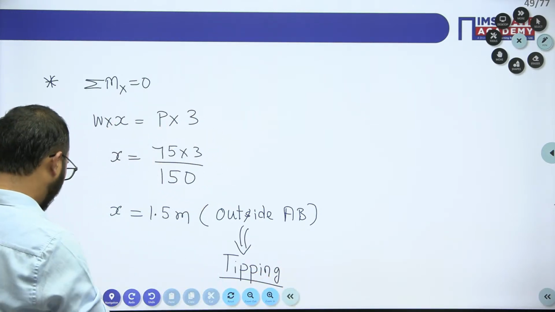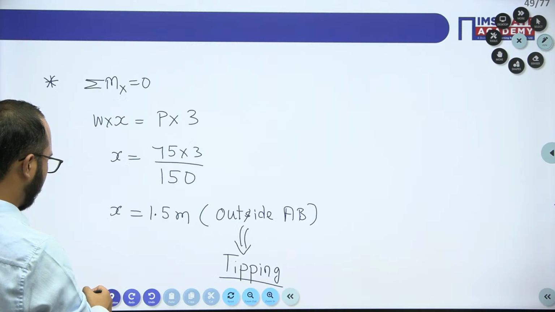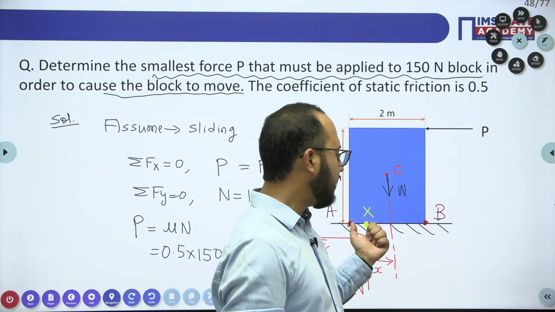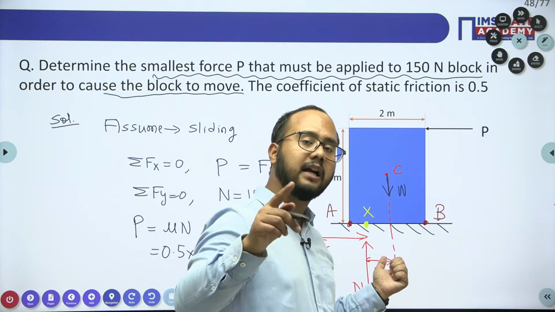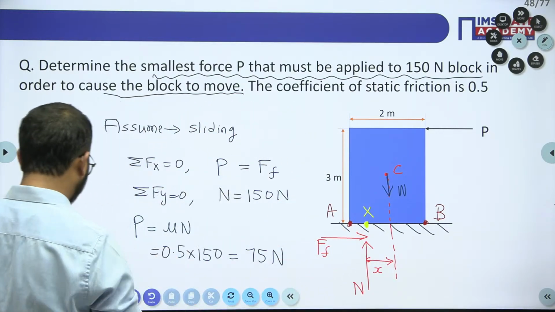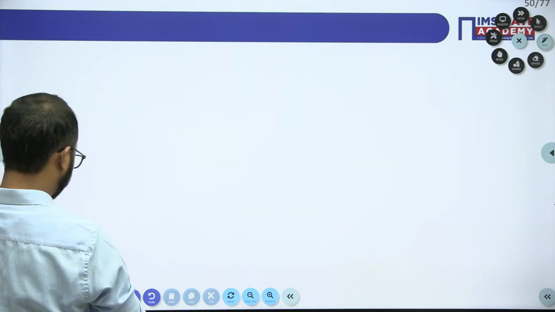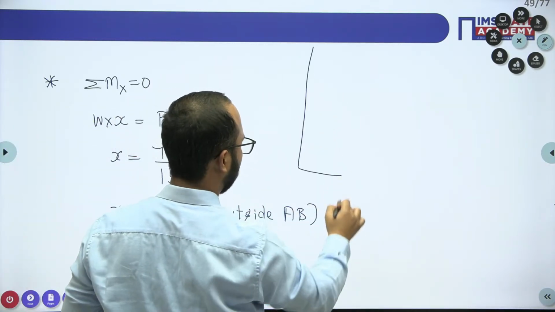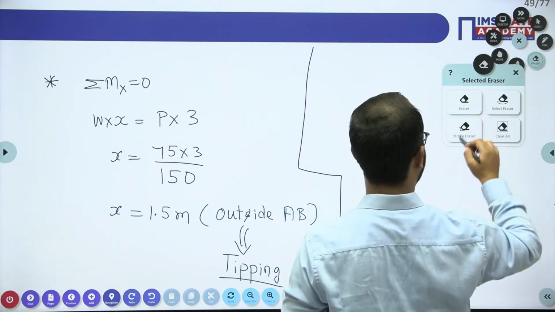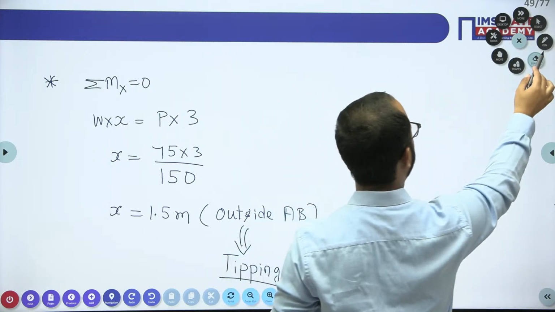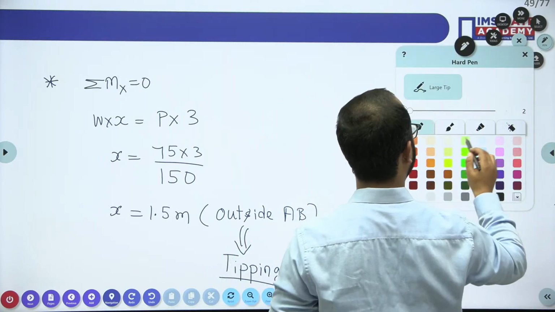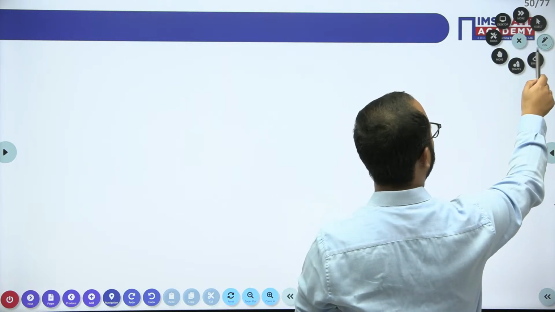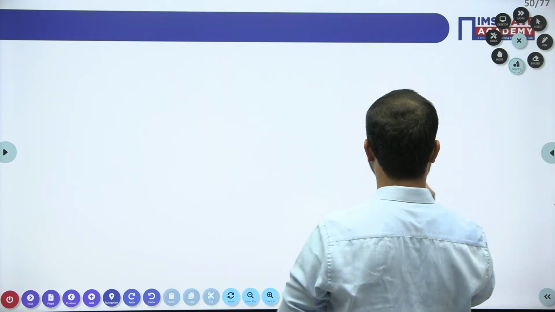So in order to calculate the tipping value, do a limiting case. You will assume about point A, you will take the normal and you will calculate this value of AB here. Just a minute. Here only I will solve, or we'll take the next page. No issue. See, again I will draw this block first of all.